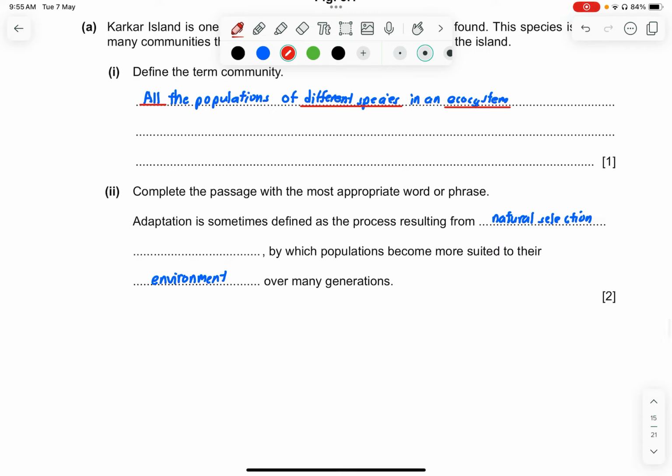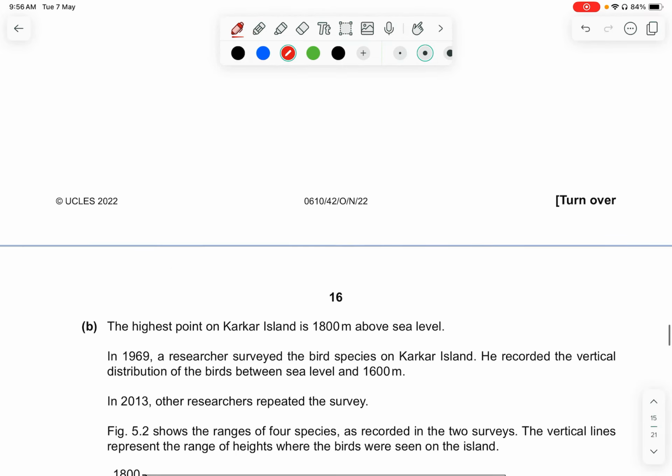Part 2, complete the passage with the most appropriate word or phrase. Adaptation is sometimes defined as the process resulting from natural selection. Natural selection is, of course, the best of the best that will survive and move on to the coming generations, by which the population becomes more suited to their environment, or you can say surrounding, over many generations. So this is the definition of adaptation.